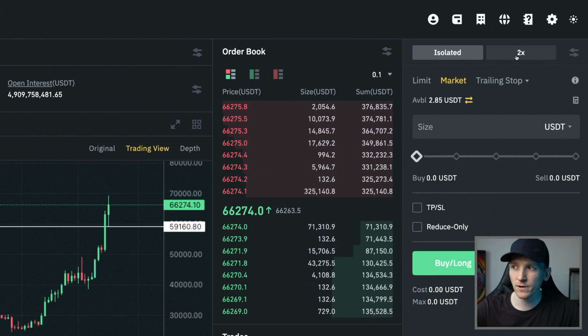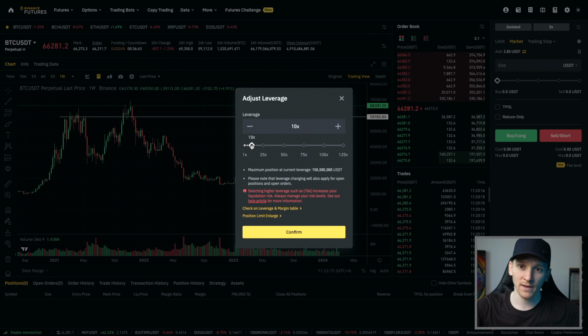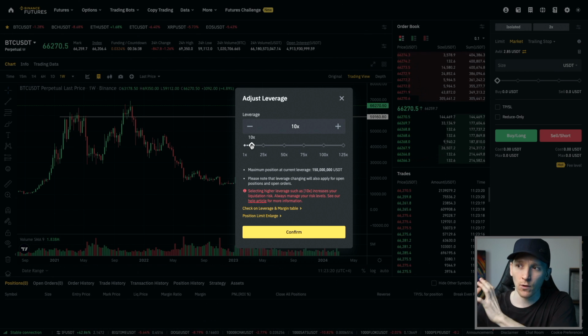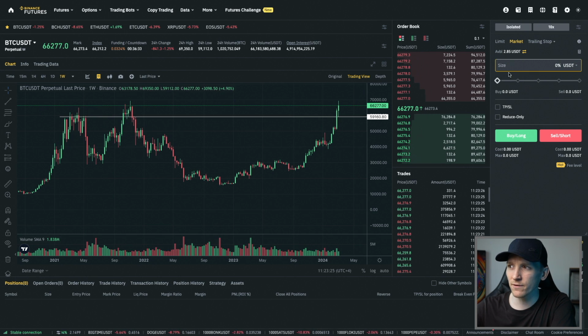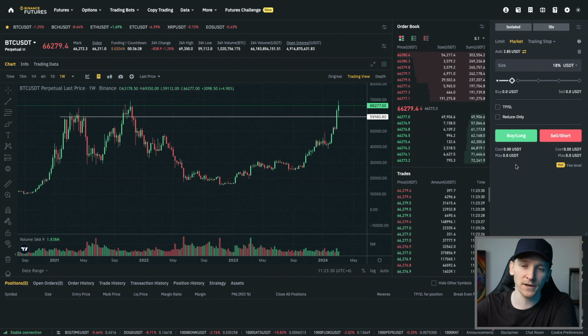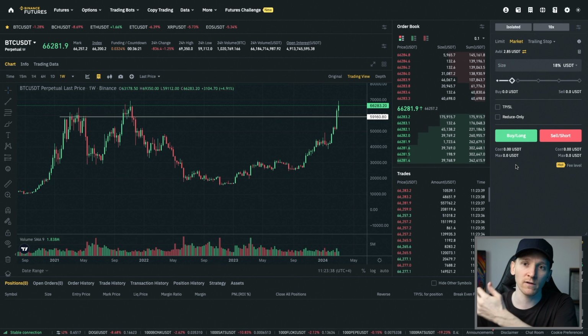So if you press the margin here, or the leverage here, I should say, you can change this around, right? So let's say that I want to open in the market a $10,000 position. Well, I can do that with 10x leverage. I put $1,000 down. So this is all your value in the market that you trade. So a 10x leverage, if you confirm that, and then you have $1,000 trade here, that means you'll put $1,000 down and open a position of $10,000. If you want $1,000 position, then you put $1,000 trade in and you fund it with $100, because that's 1/10.